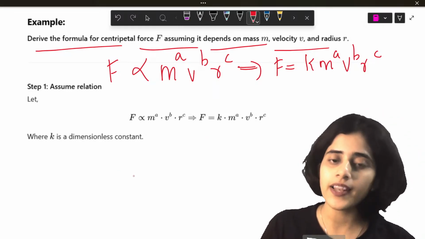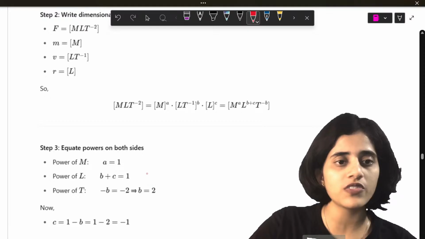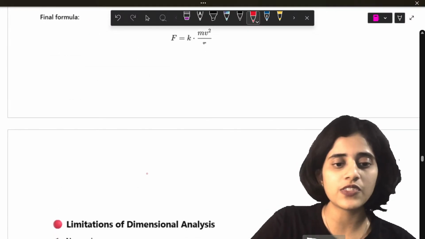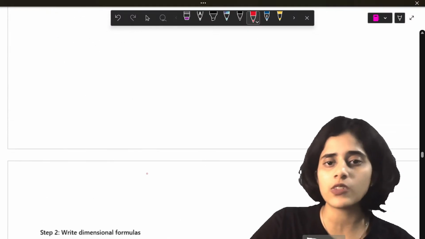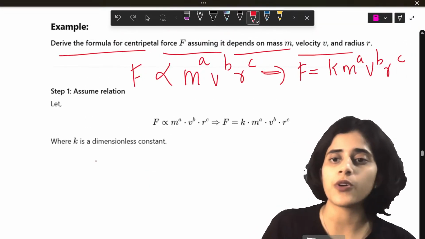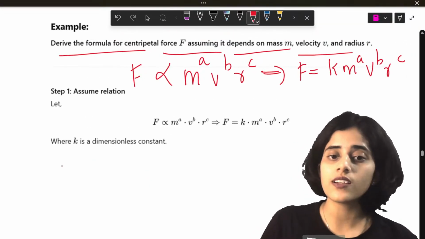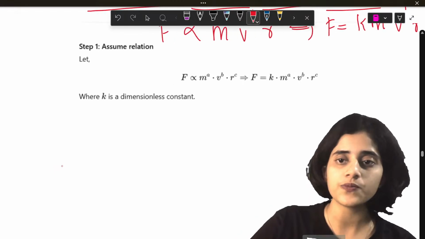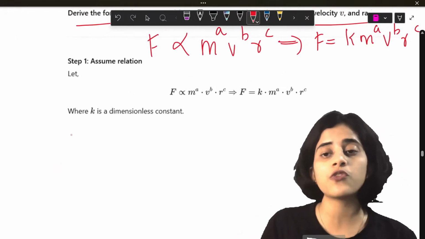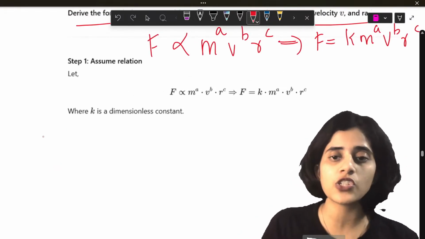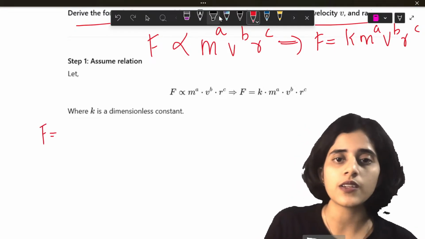Now let me write down the dimensions. I've solved this earlier, but I can solve it once again. That's not a problem. What is the dimension of force?